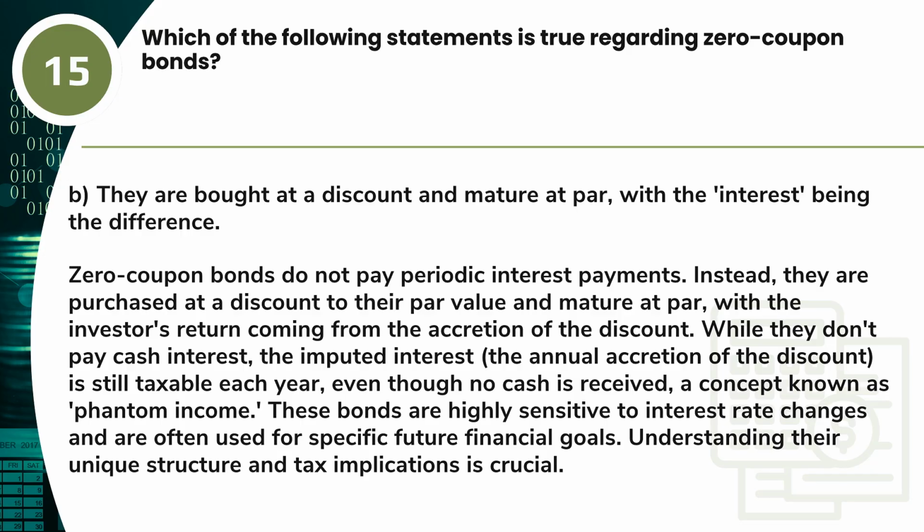While they don't pay cash interest, the imputed interest, the annual accretion of the discount, is still taxable each year, even though no cash is received, a concept known as phantom income. These bonds are highly sensitive to interest rate changes and are often used for specific future financial goals. Understanding their unique structure and tax implications is crucial.